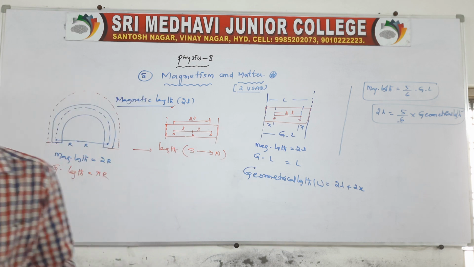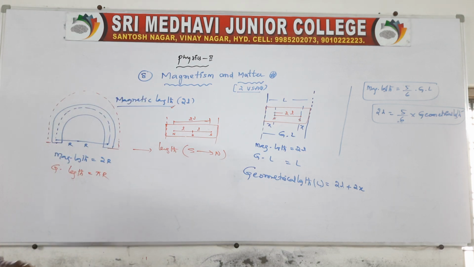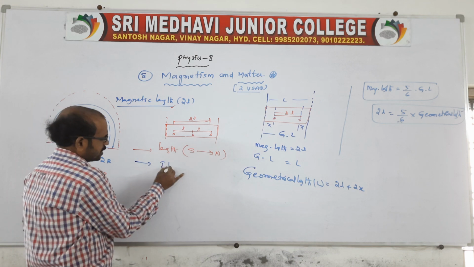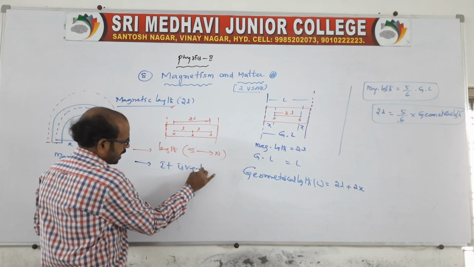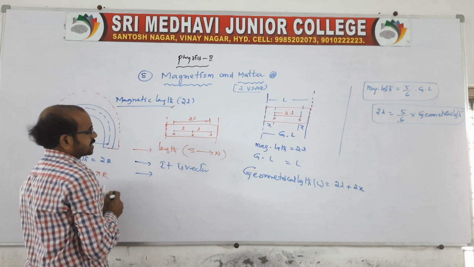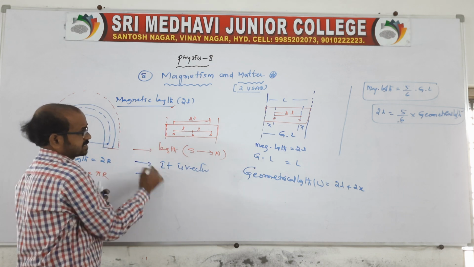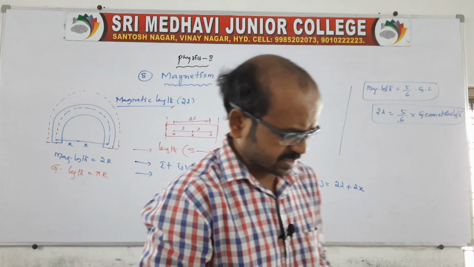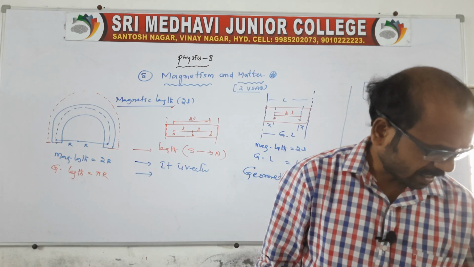This is about the magnetic length. And here the magnetic length is a vector, of course. It is a length, so we measure it in meters. That covers the dimensional formula and units, clear?